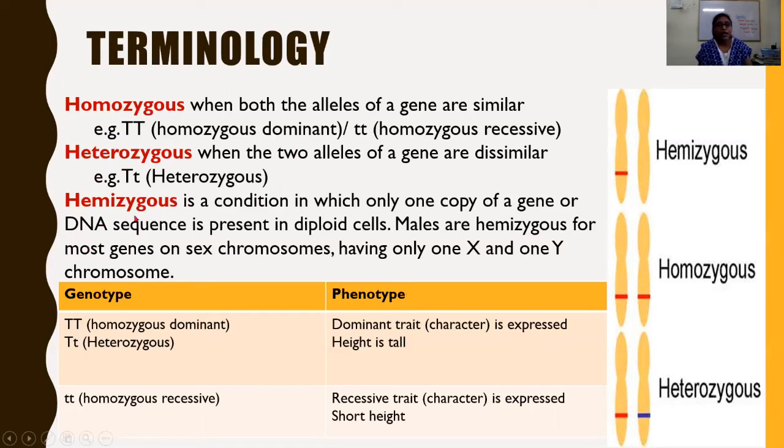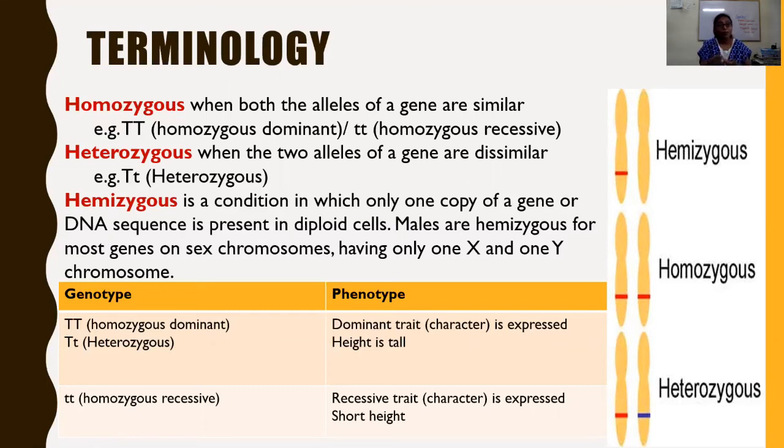Okay, we have discussed. Hemizygous is the condition in which only one copy of a gene or DNA sequence is present in diploid cells. In diploid organisms, all the genes have at least two allelic forms, alternate forms.